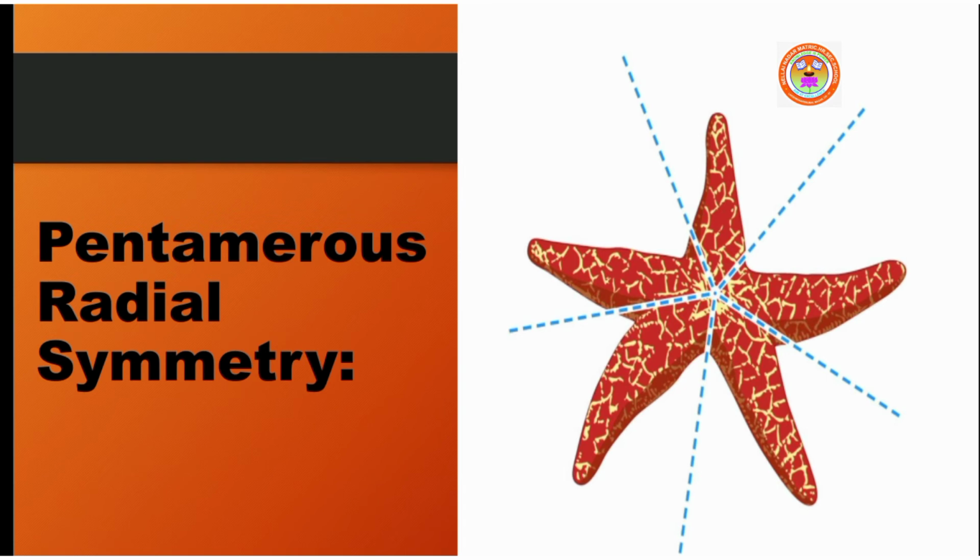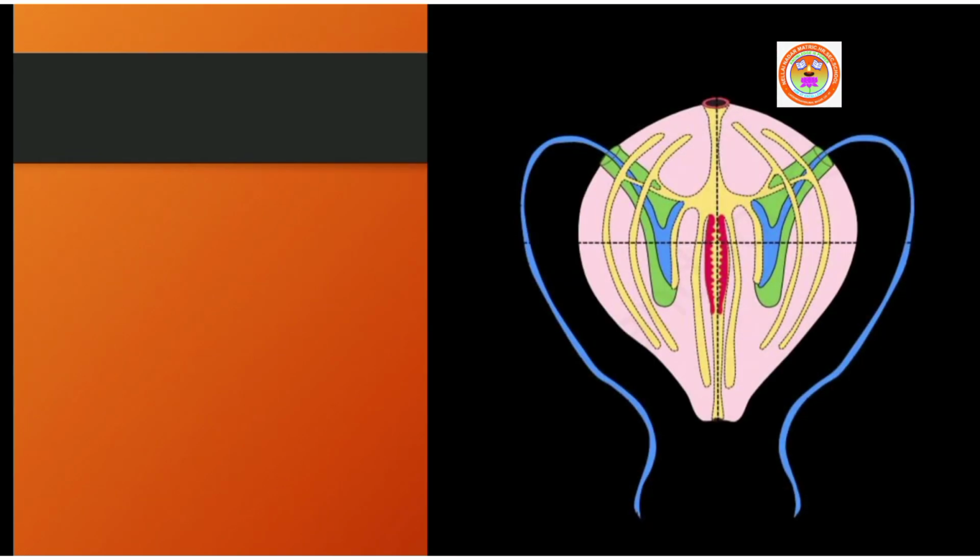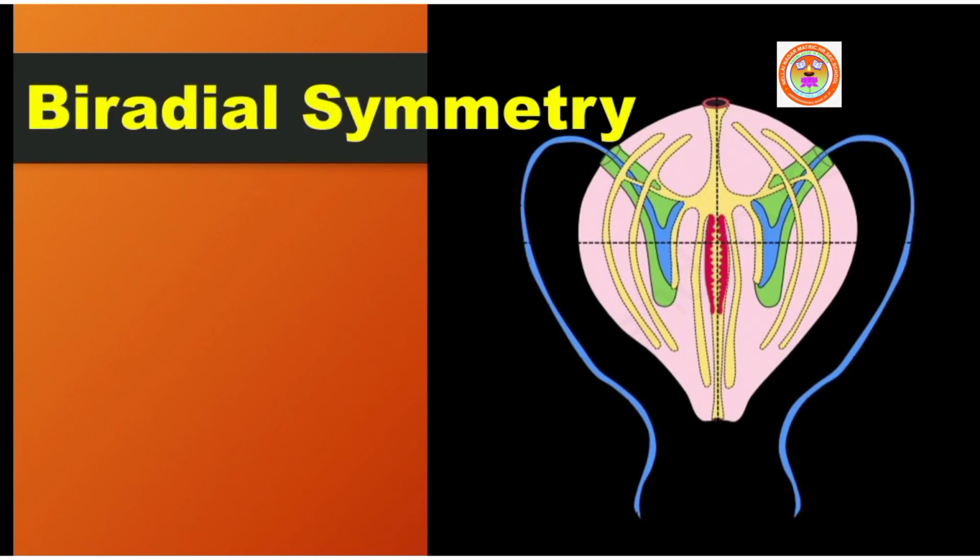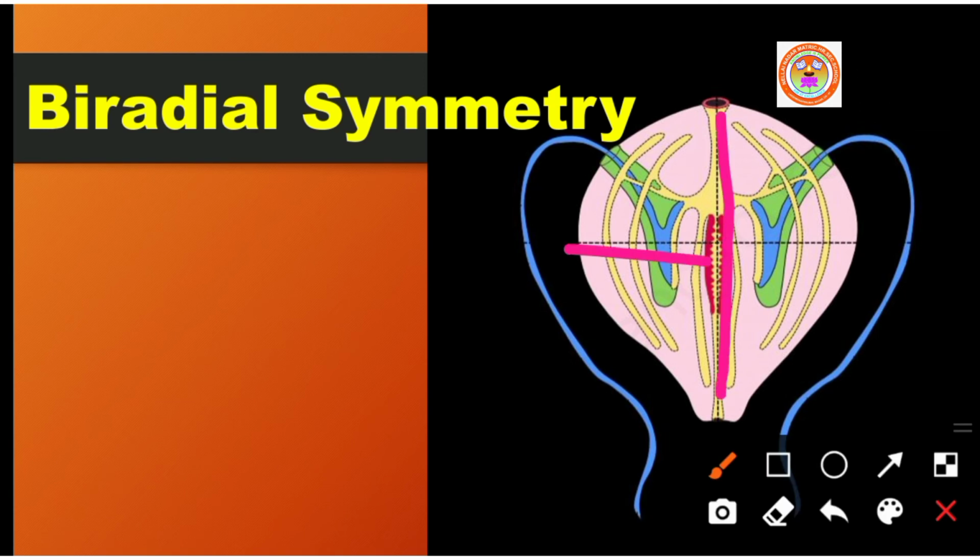Then in some animals, there are 2 pairs of symmetrical sides present. These animals are said to be biradially symmetrical. Here you can see two pairs of symmetrical sides, 1, 2.